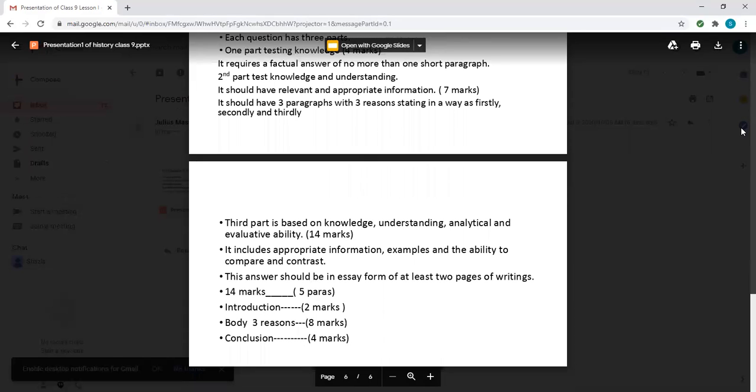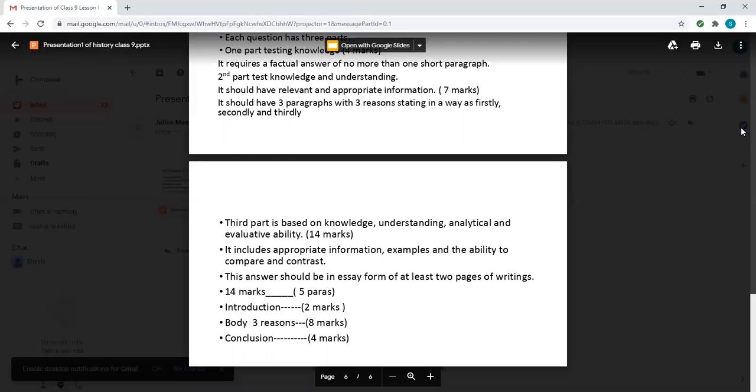Third part is based on knowledge, understanding, analytical, and evaluative ability. Means how you are understanding, how much knowledge is there with you, what do you think about the answer. That is mostly about do you agree or disagree. These type of questions, and that carries 14 marks. It includes appropriate information, examples, and ability to compare and contrast.